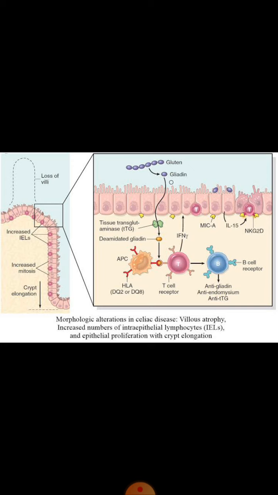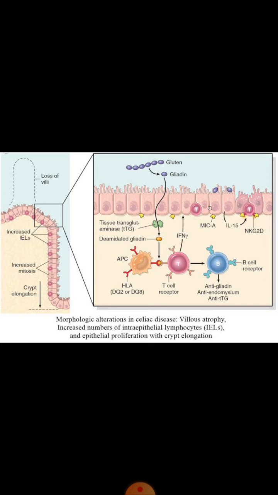Some of these gliadin molecules, after binding with enterocytes, cause these enterocytes to release interleukin 15. When interleukin 15 is released from these enterocytes, then it acts on nearby enterocytes and causes proliferation of T lymphocytes. These are intraepithelial T lymphocytes.